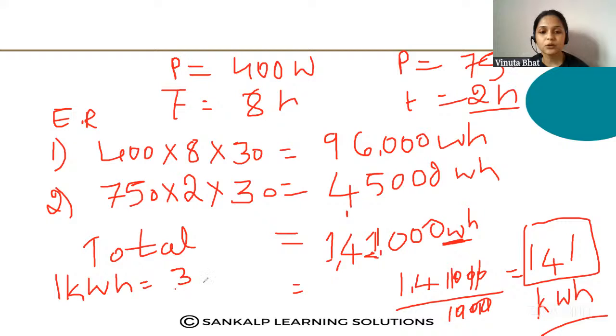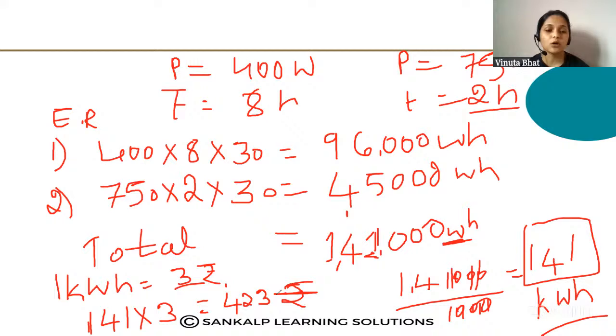Then what is the cost of 141 kilowatt hours? 141 into 3 gives how much? That is 423 rupees. What is the total cost of this energy consumed? That is 423 rupees. That is the correct answer.